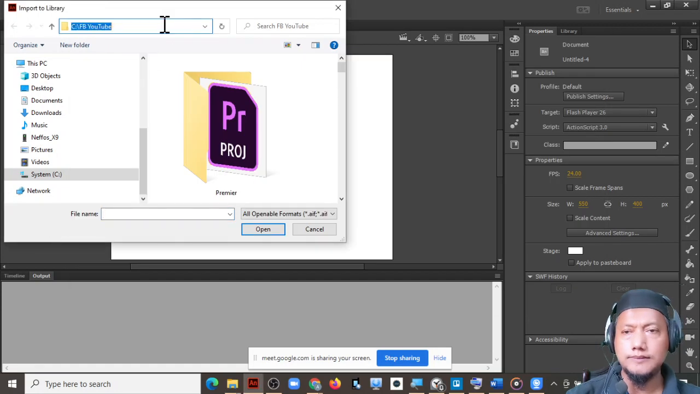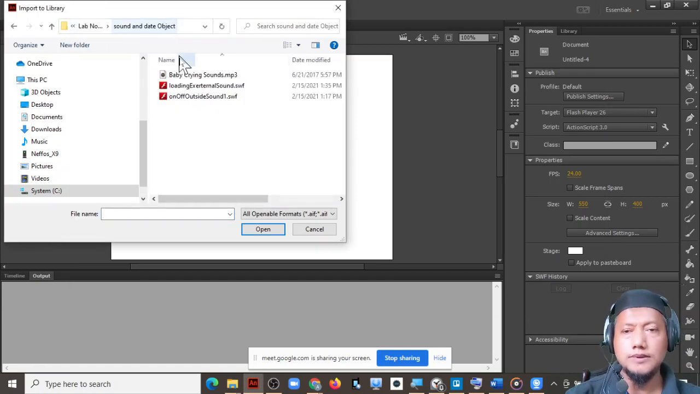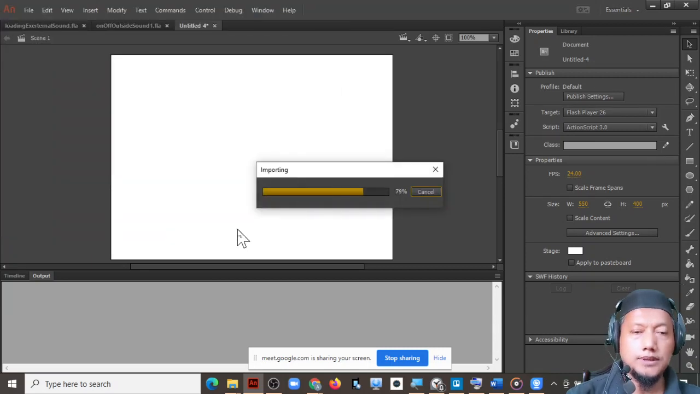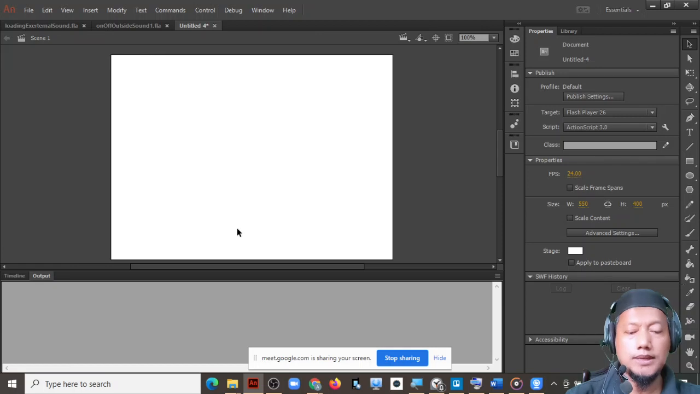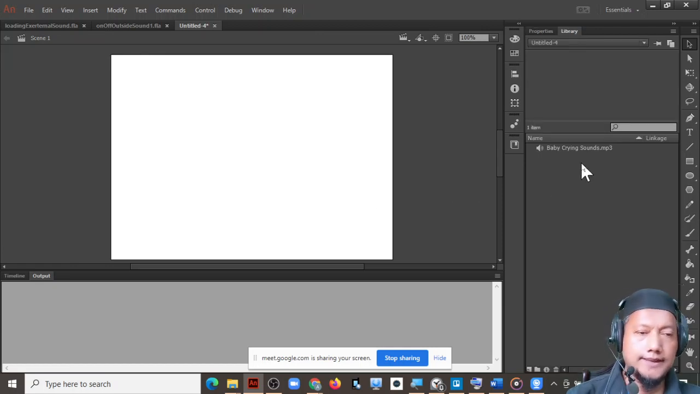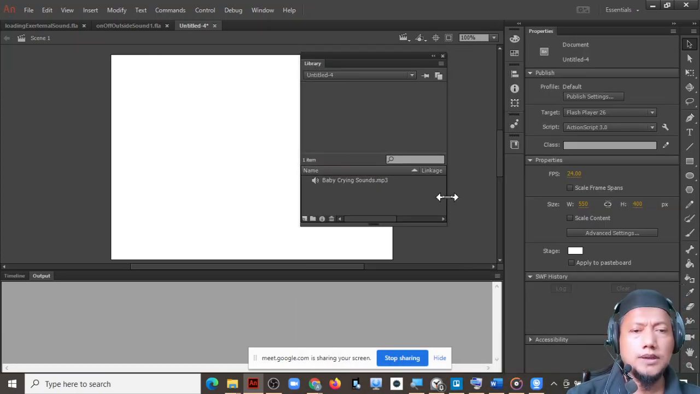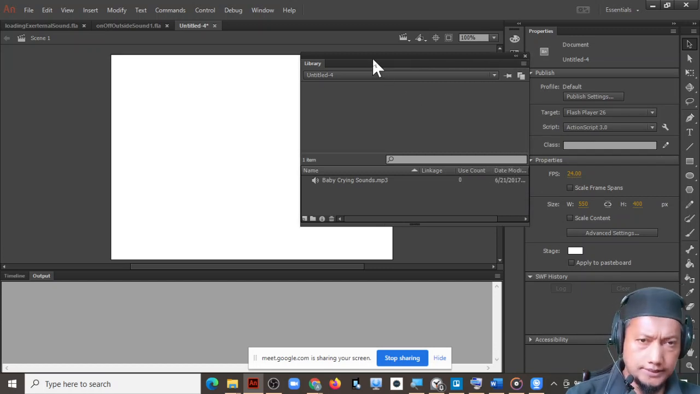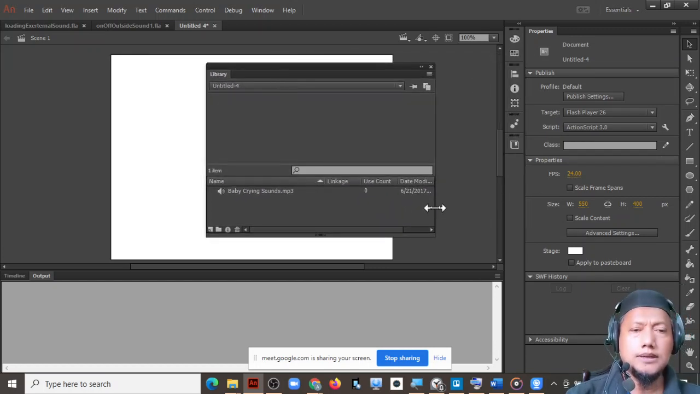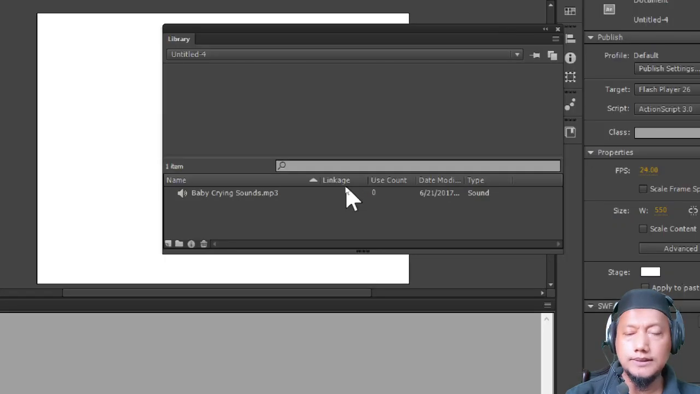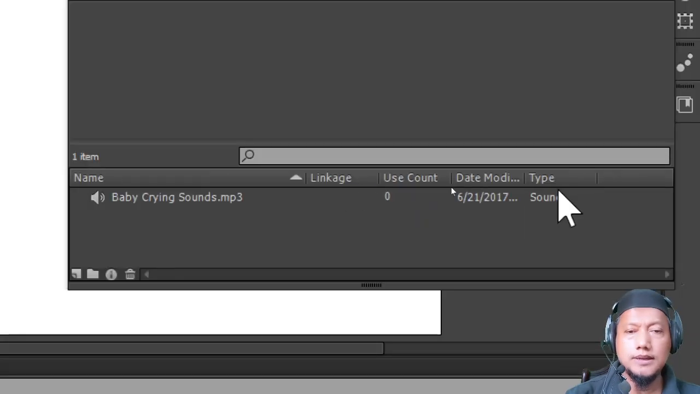I will choose the sound, then click open. And now if you press Control and L, you can see our sound is here in the library. Okay, let me pull down the library panel, take out the library panel. So you can see the sound in the library.